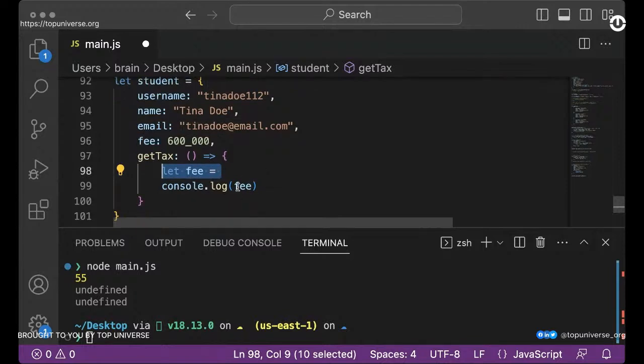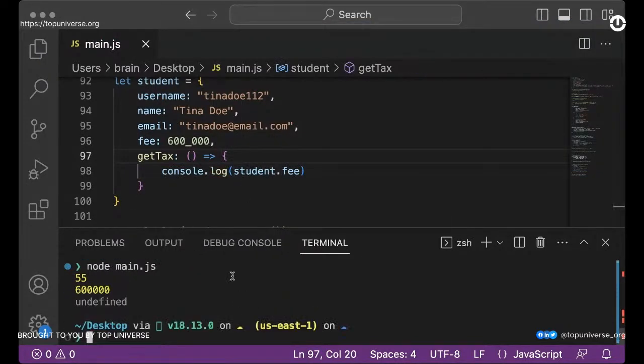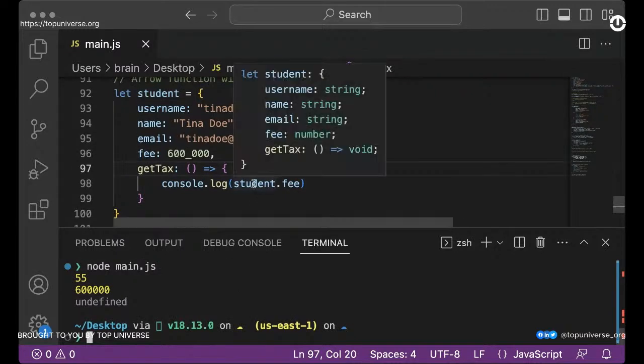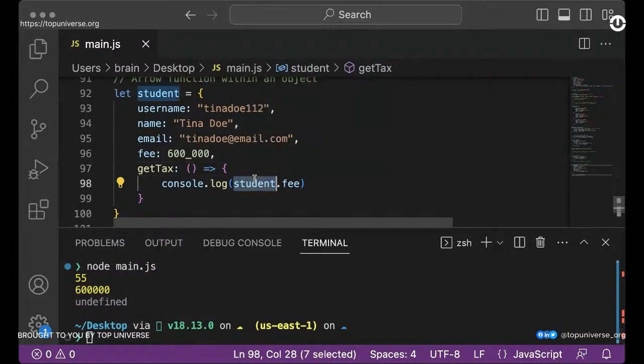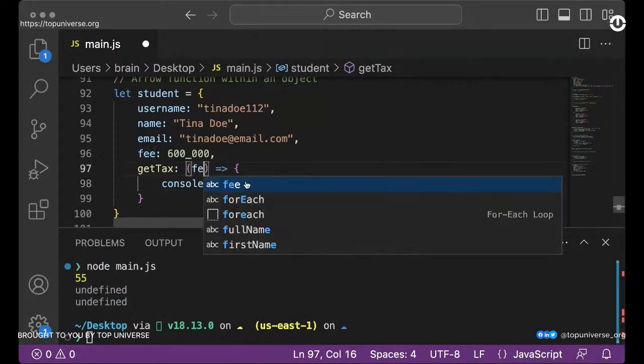Okay, so I'm going to try the student.c just to see if that solves the problem. Right. Okay, so that works. So yeah, working with this, I was unable to fetch the record because it was referring to the scope of the function itself. And of course, if you're using the scope of the function itself and you run this, there's no fee item in here. Now, assuming you have fee here, right?